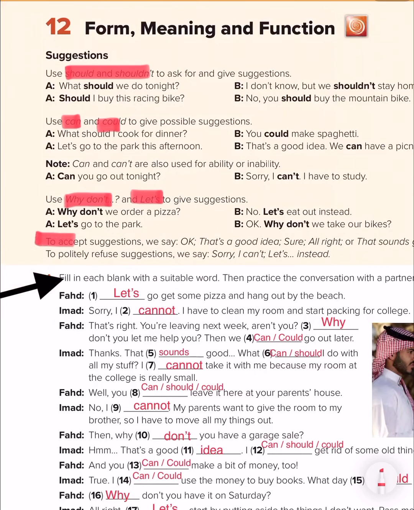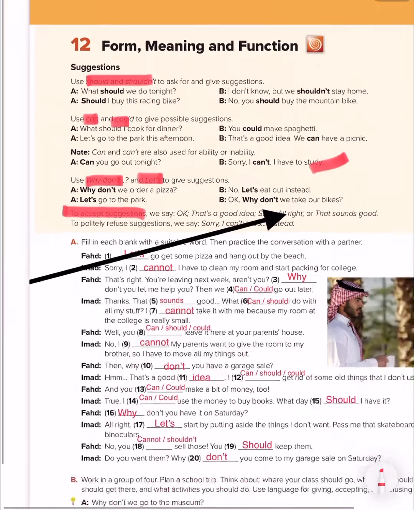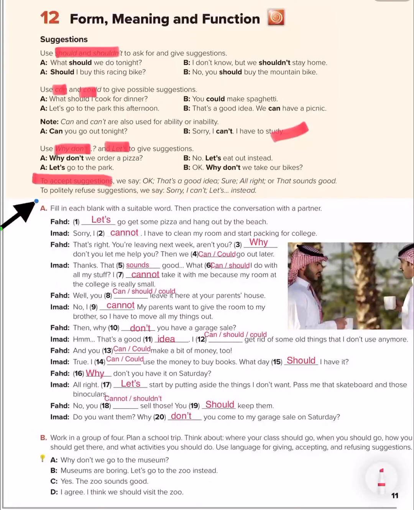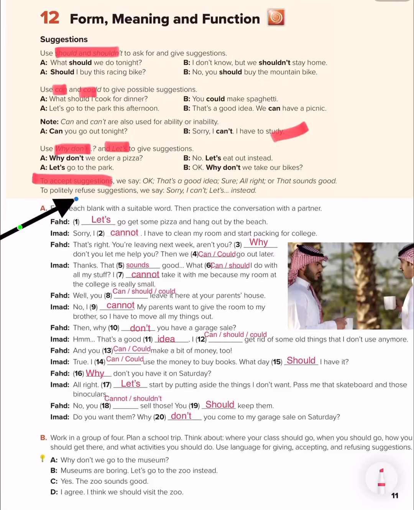Look here, what do we have to accept the suggestions? If you want to say yes, you can say okay, that is a good idea. Sure, all right, that sounds good. And if you want to say no, you can say sorry, I can't. Let's, then you put here your opinion or your idea or your suggestion. Then you will say instead.